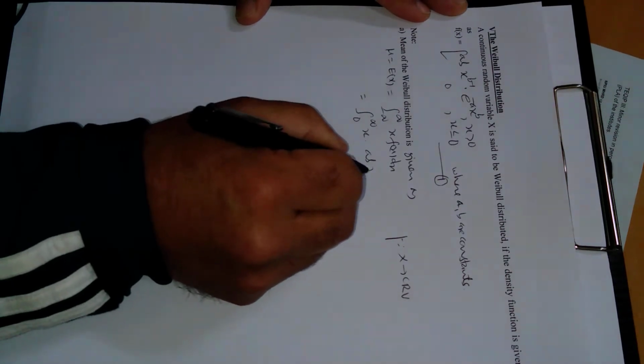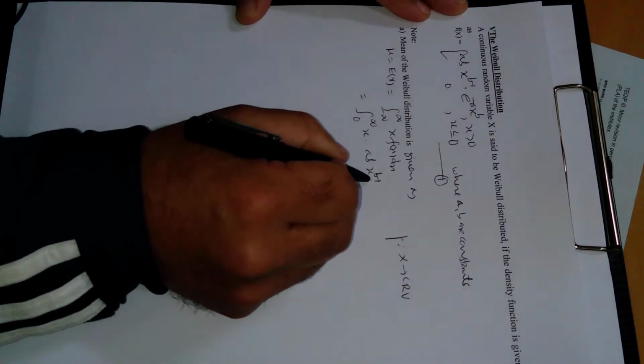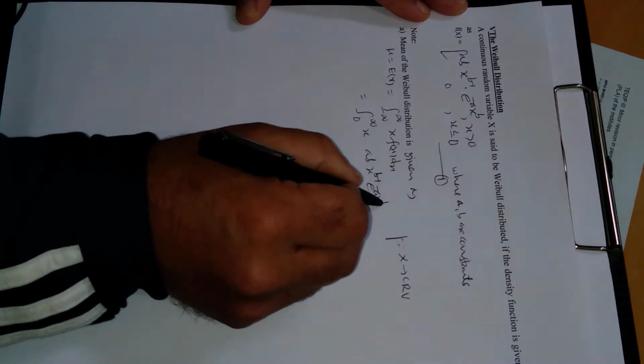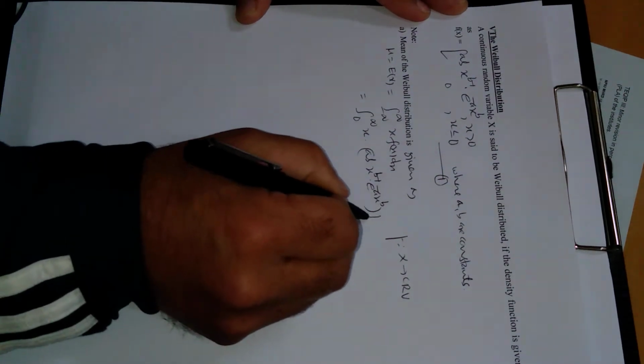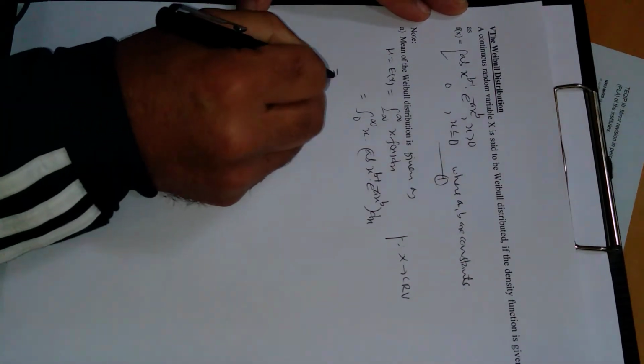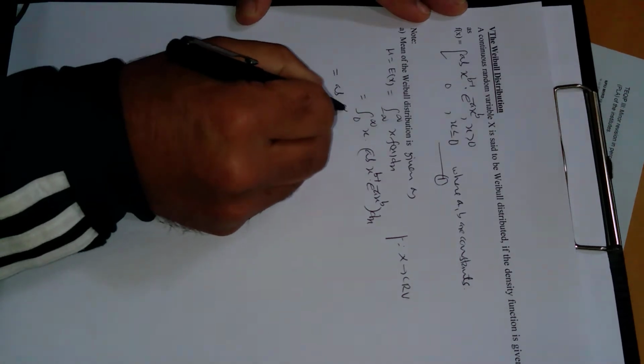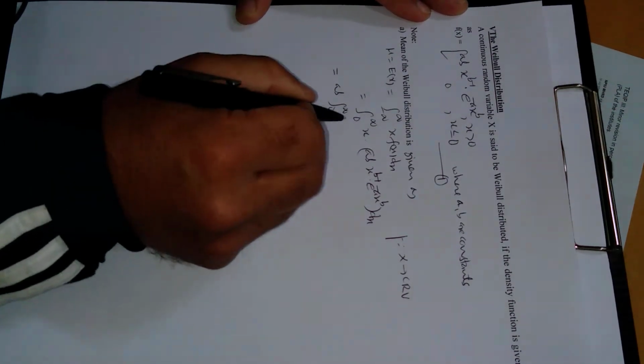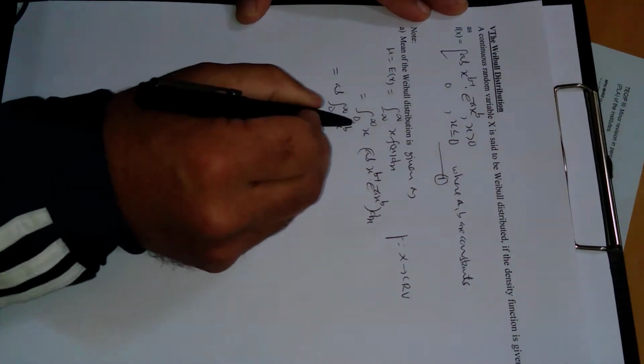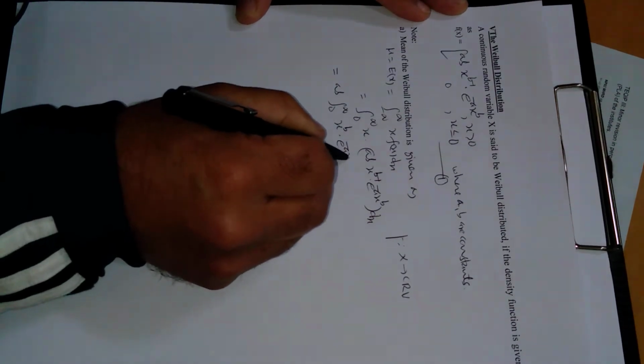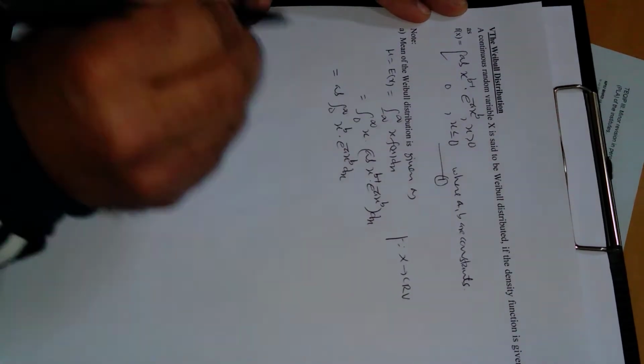This is a b x power b minus 1 into e power minus a times x raised to power b with respect to x. Take the constant outside, a b is a constant, 0 to infinity. Multiply these two x, so x power only b, e raised to power minus a times x raised to power b, with respect to x.